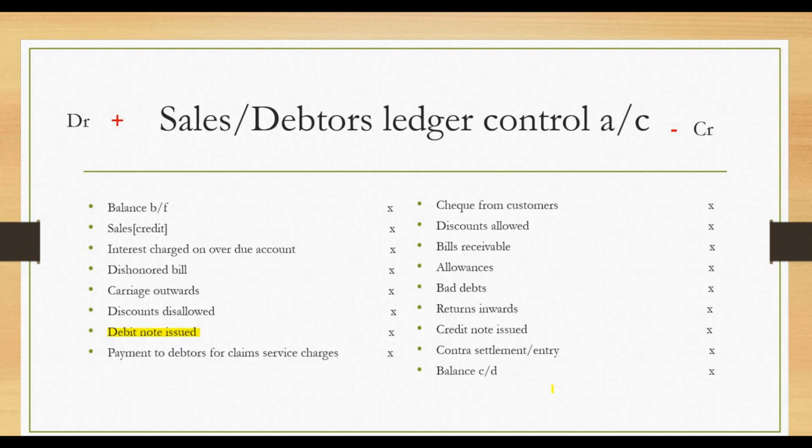When we are talking about balance c/d, this shows that this is a balance carried down. When we sum the total of the debit side and we sum the total of the credit side, then the difference between them is what we call balance carried down. The difference between the debit and credit side is what we call balance carried down. So let's move to the next slide now.